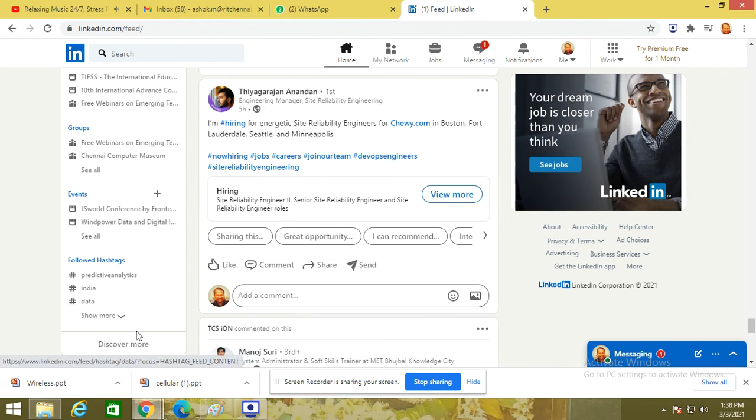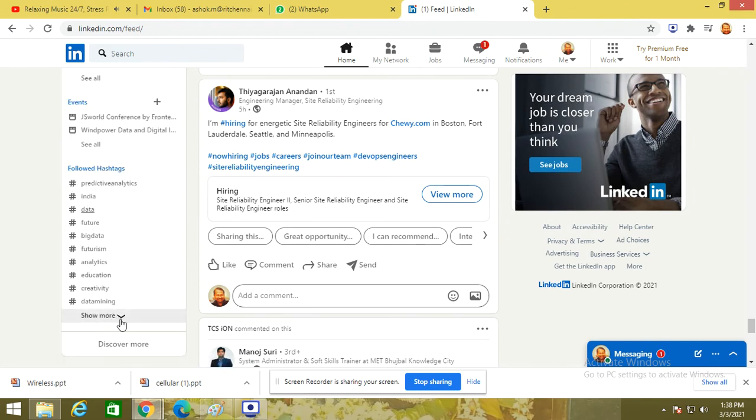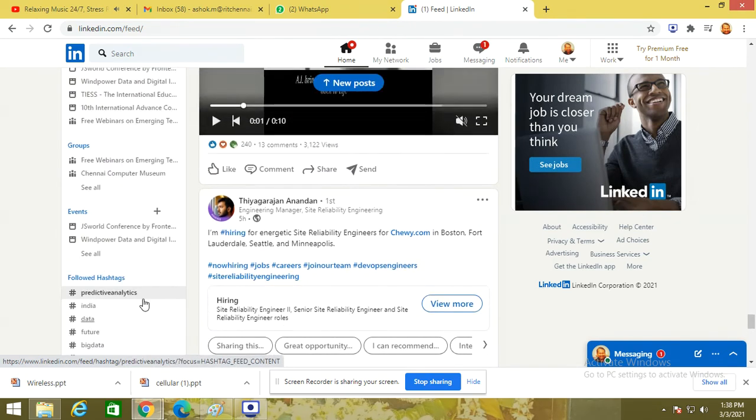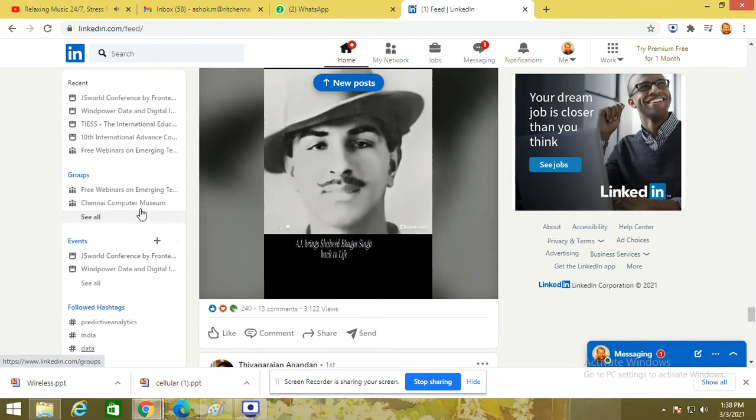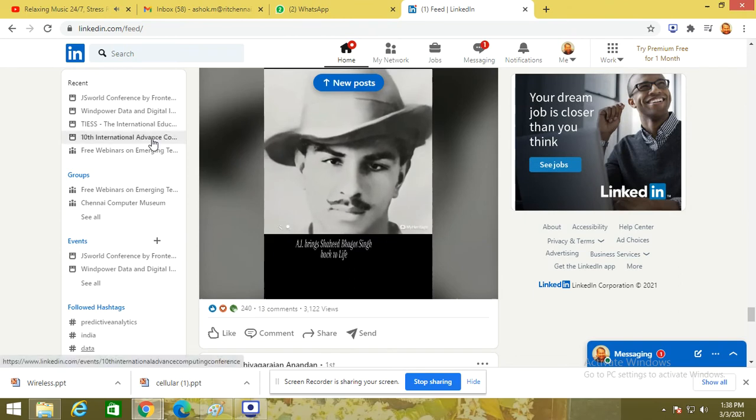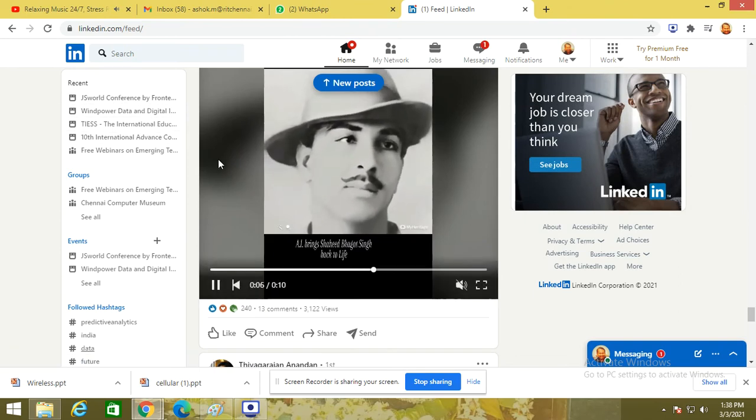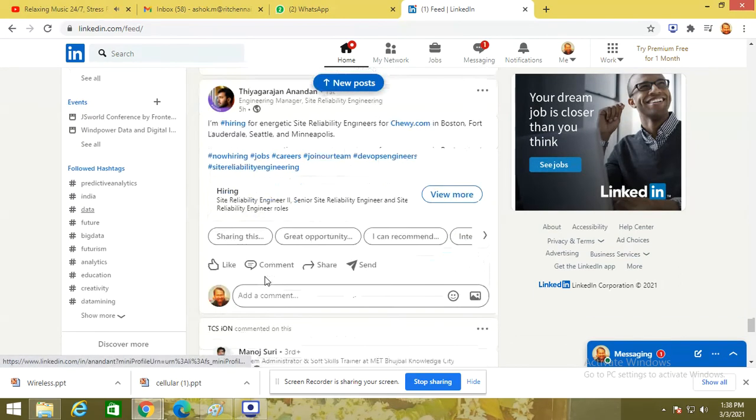So once you start working with that, the best practice in LinkedIn is to use these types of tags. These are the tags that I'm regularly using. Through that, it is collected and gets covered, right? So the events and the groups. So what are all the things that I have followed till now? Everything will be visible here.